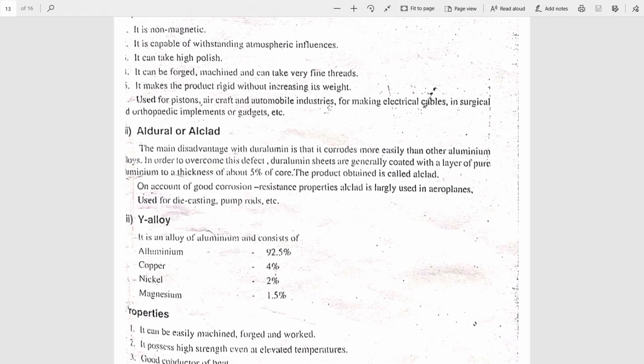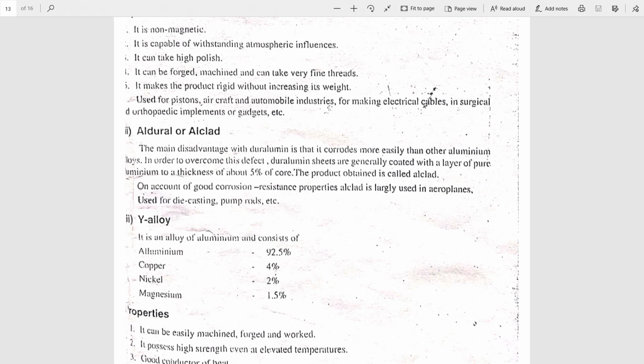The only disadvantage or demerit of duralumin is that it corrodes more easily than aluminium, or than the other aluminium alloys. So what we are doing here is Alclad, or Alderyl: duralumin is coated with one layer of pure aluminium.